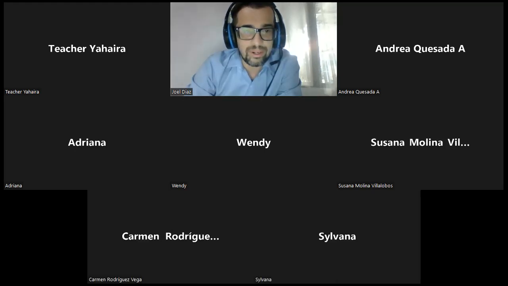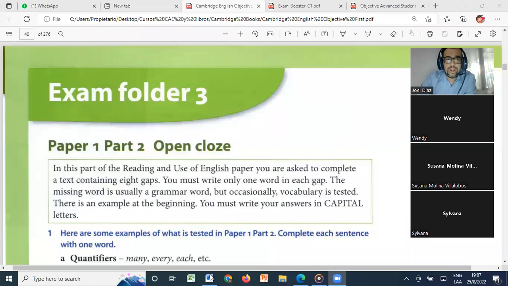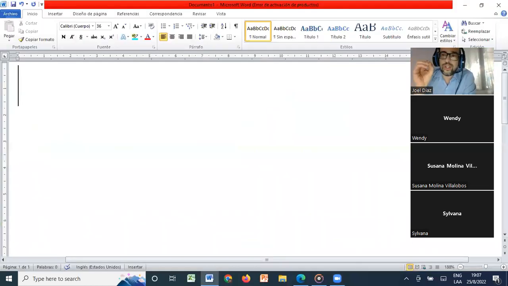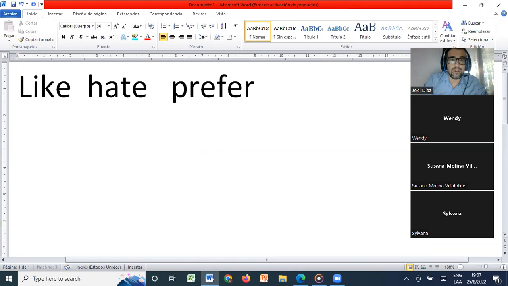Let me just share here very quick. Okay, so we have already seen that after certain verbs we need to use gerunds, and after certain verbs we need to use infinitives. But there are certain verbs that we can use both, for example the verb like, or the verb hate, or the verb prefer. After these verbs, we can use both a gerund and an infinitive. For these verbs, the meaning of the idea changes a little bit.